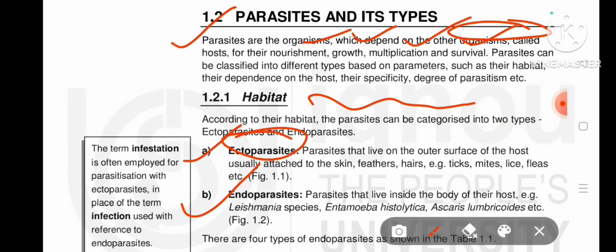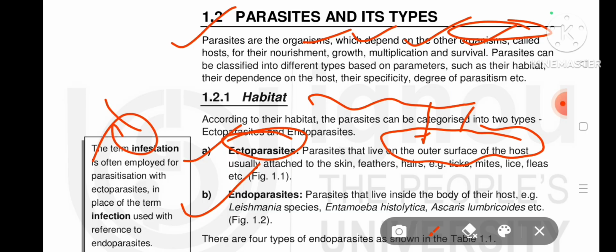An organism that lives on another organism, a parasite that lives on the outer surface of the host, usually attached to the skin, feather, or hair. So an ectoparasite lives outside of its host, not inside. Endoparasites live inside of their host, while ectoparasites live outside of their host.